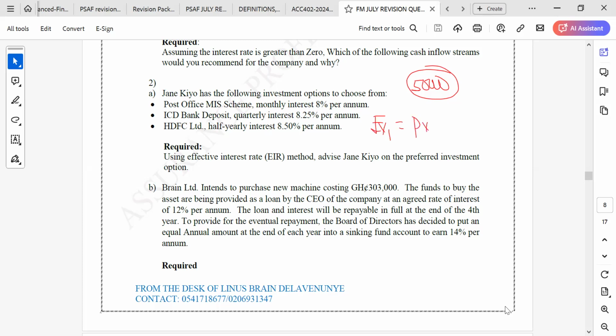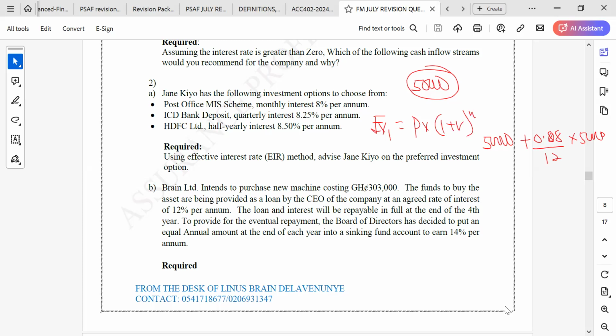Okay, this amount you have to be compounding at the end of every month. So what will happen is that the first month will be the 50,000 plus the interest for the first month, which will be 8/12. I hope we agree with the 8/12, which is the 8%. The monthly interest rate will be 0.08 divided by 12, multiplied by this amount. Then the second month's amount will also increase by 8/12, so we consider that you are multiplying. So we have the 1 plus R exponent n over here.